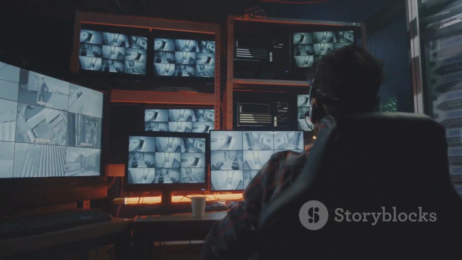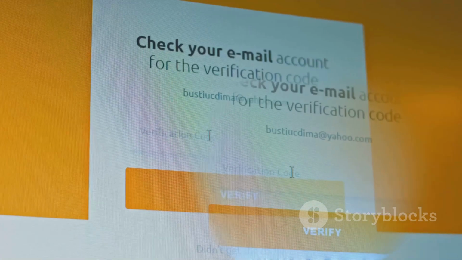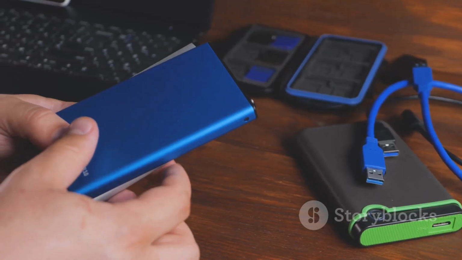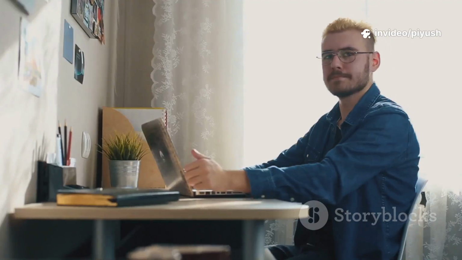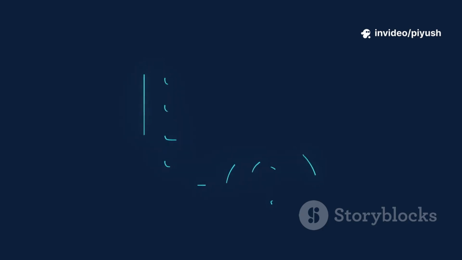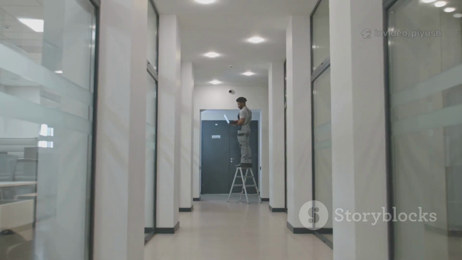Whichever method you choose, double-check that the backup was successful. Open a few files from your backup location to ensure they are not corrupted and are fully accessible. Only once you are 100% certain that your data is safe, should you proceed to the next step.